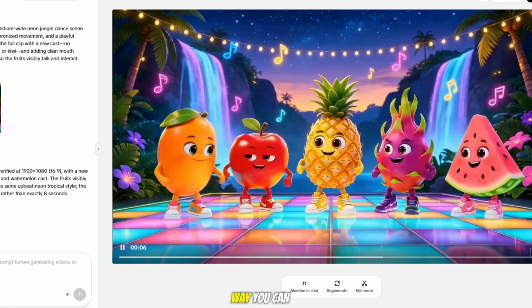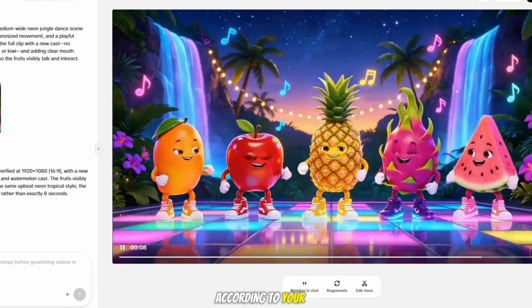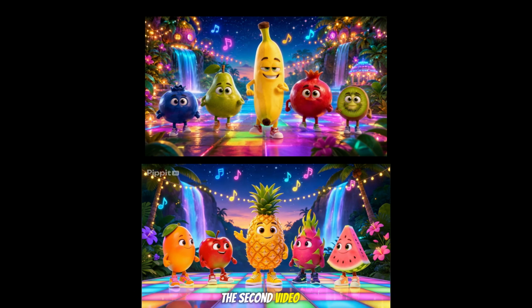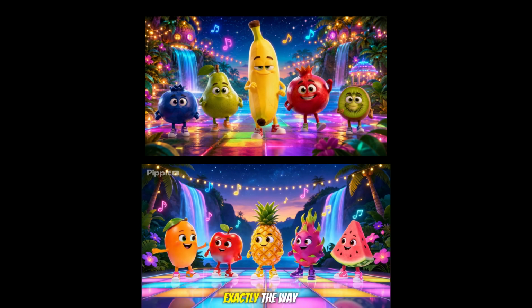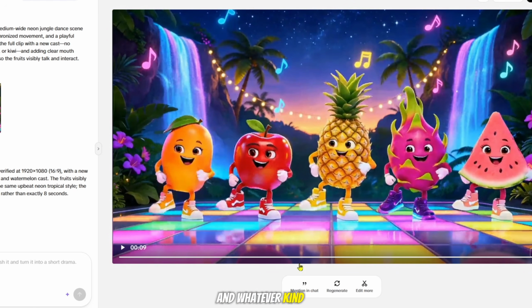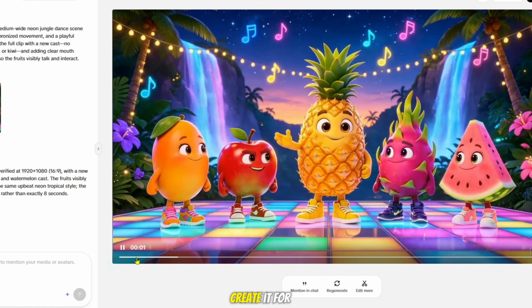So, in this way, you can create videos according to your own requirements. You've seen the first video and the second video, so you can create your videos exactly the way you want. You can make any changes you want, and whatever kind of fruit talking video you want, just provide the right prompt and it will create it for you.